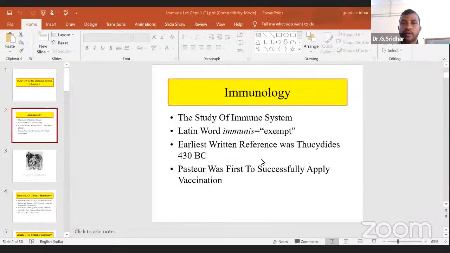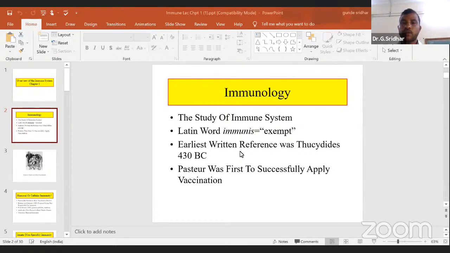And we'll also discuss that. Types of immune response. The first type of immune response is called cell-mediated immunity, where the cells are involved in the development of immune response, like T cells and B cells and other immune cells. And also we will discuss the humoral type of immune response.